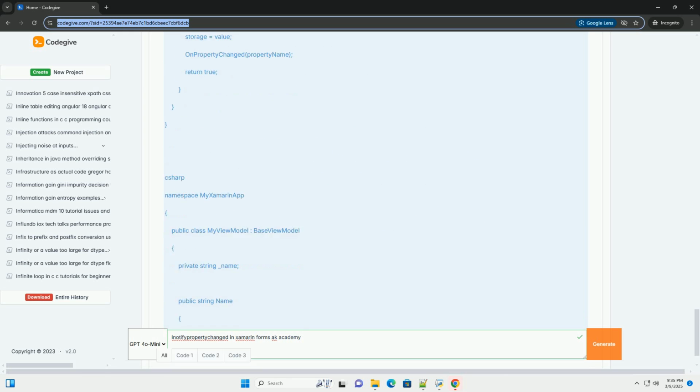B. Reactive Extensions, Rx, and INotifyPropertyChanged. Reactive Extensions, Rx, provide a powerful way to handle asynchronous data streams and events. You can use Rx to observe INotifyPropertyChanged events and react to property changes.